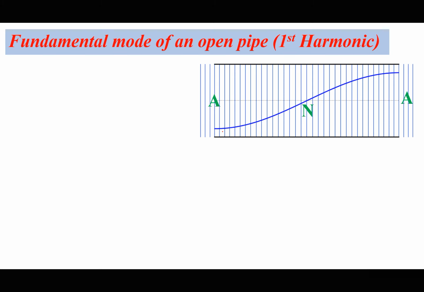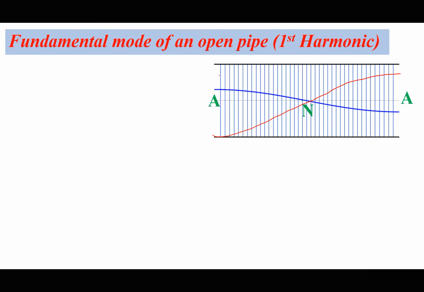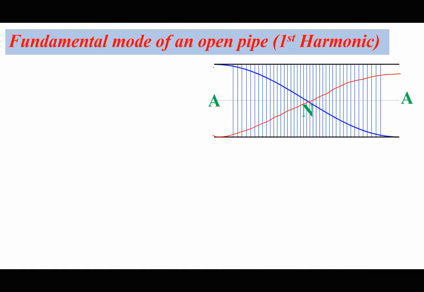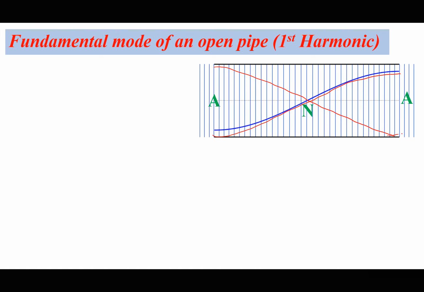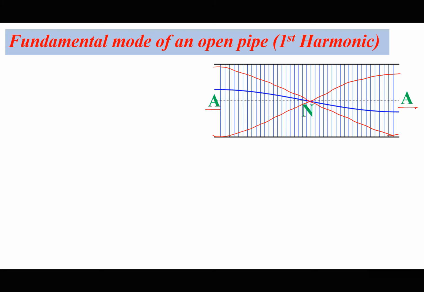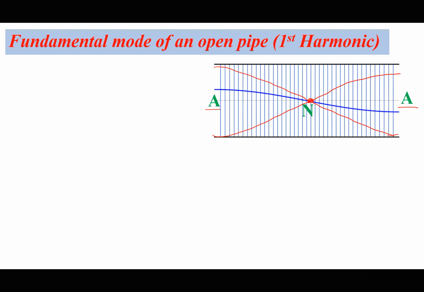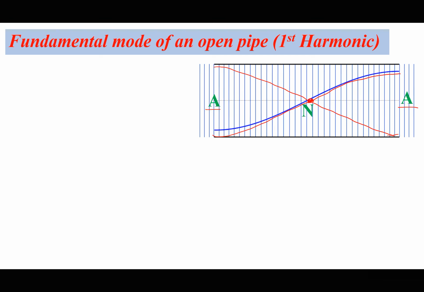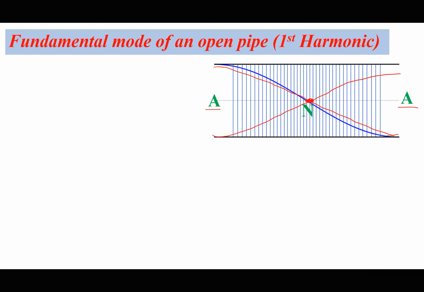So in the process, we shall have a displacement antinode at the open end, another displacement antinode on the other side, and in between them there will be a node where particles vibrate with minimum displacement, or they are almost at rest at that point. So that's where we have the node.